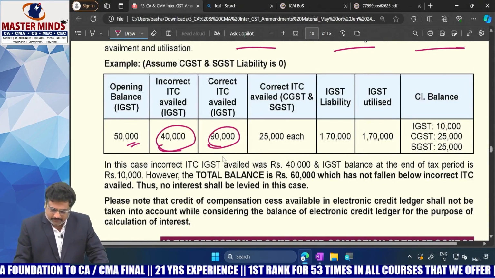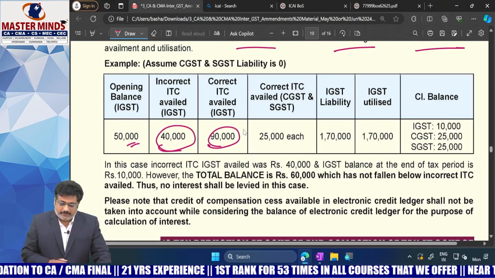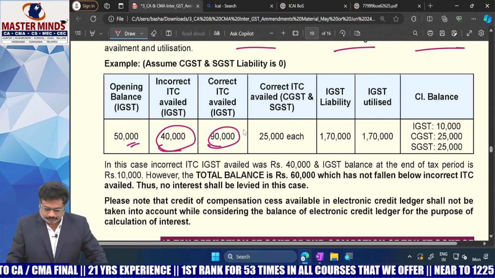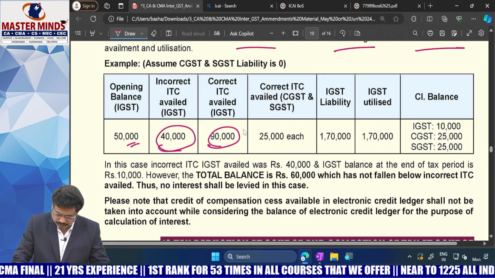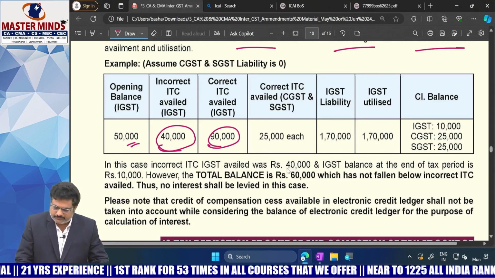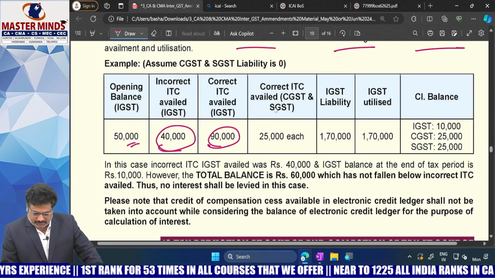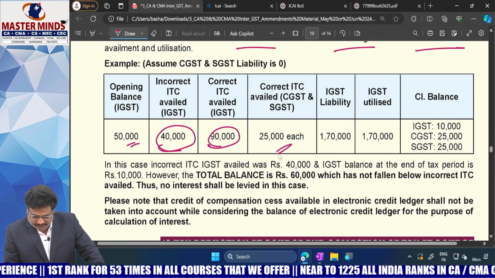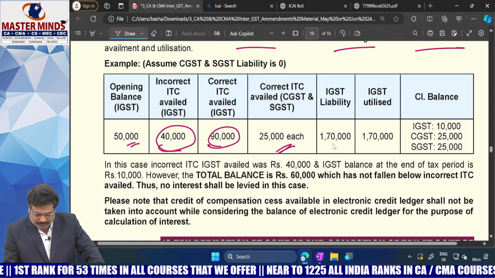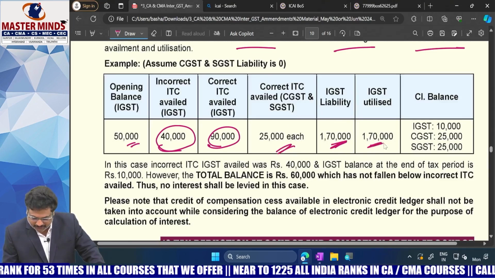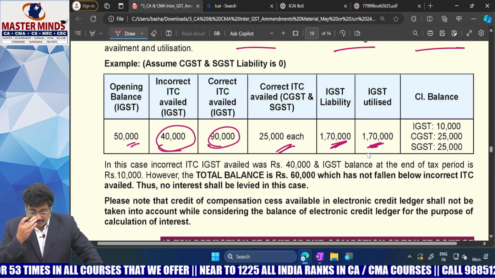This is the correct ITC that was availed, CGST and SGST 25,000 each. This is the IGST liability and this was the IGST that was used.